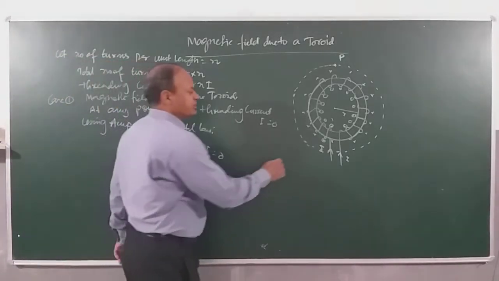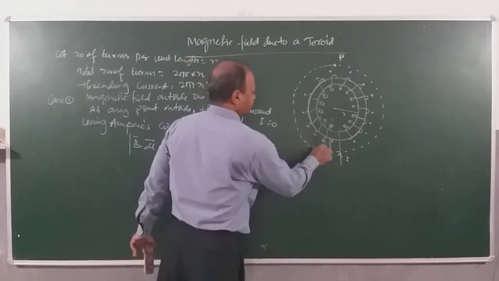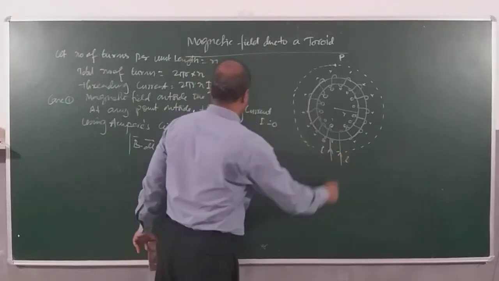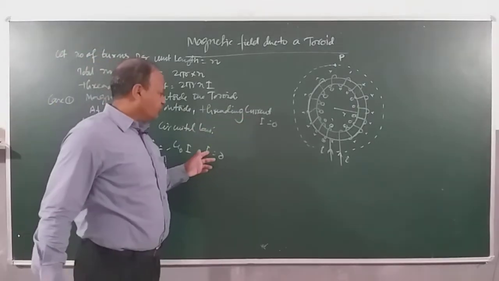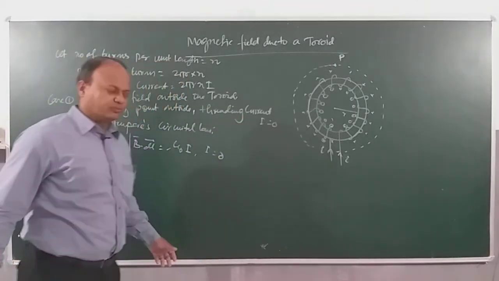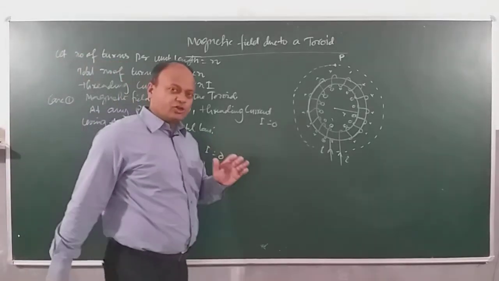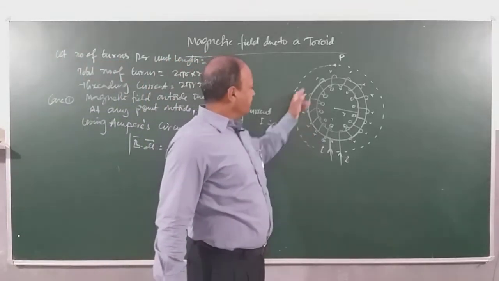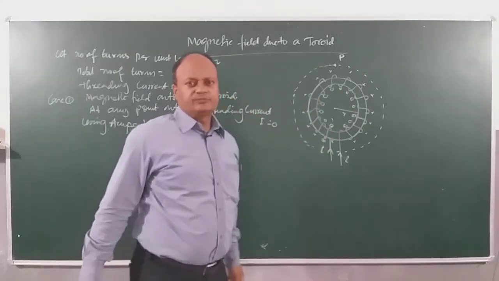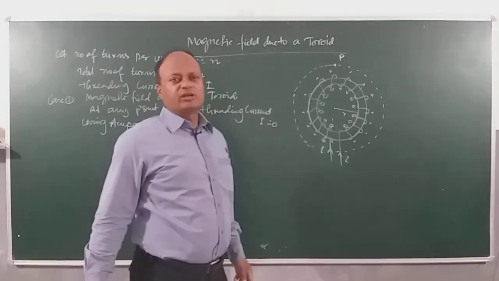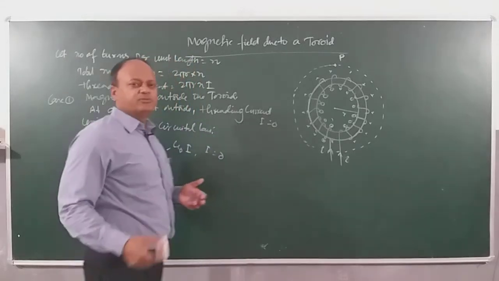Let's do it like this. Current in each turn I will denote by small i, and threading current by capital I, so that you understand. Otherwise, if I write here I is 0, then you'll be thinking small i is also 0. No. Why is the threading current 0? Let's understand once again. As many crosses, as many dots. So both the currents are cancelling each other. Net current is how much? 0.